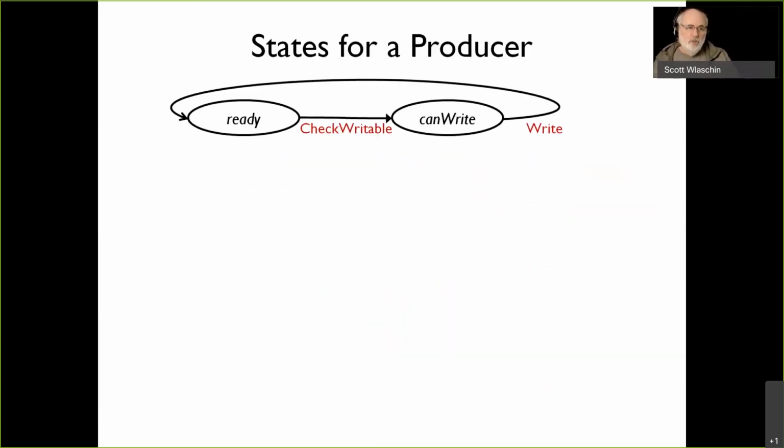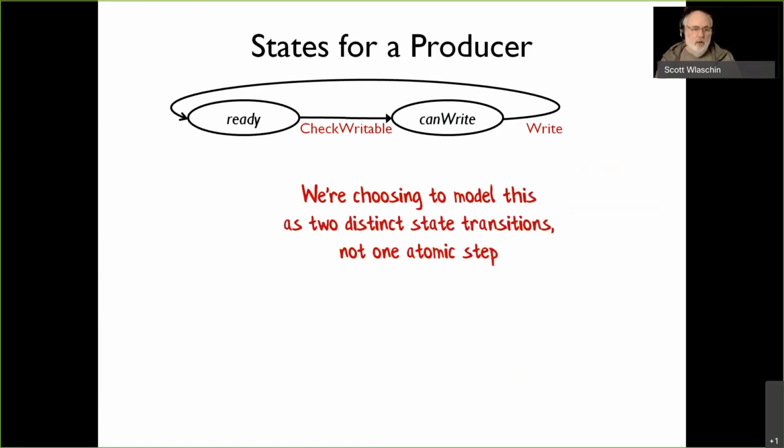So on the producer side of things, there are actually two different states. We start off ready to write, and then we check, can we actually write? Is the queue full or not? If the queue's not full, we can transition to the write stage. And then at that point, when our turn comes around again, we can try writing. And after we've written something, we go back to ready and start all over again. As I said, we're going to model this as two distinct transitions rather than one atomic step, because if it was one atomic step, it would be a really boring example.